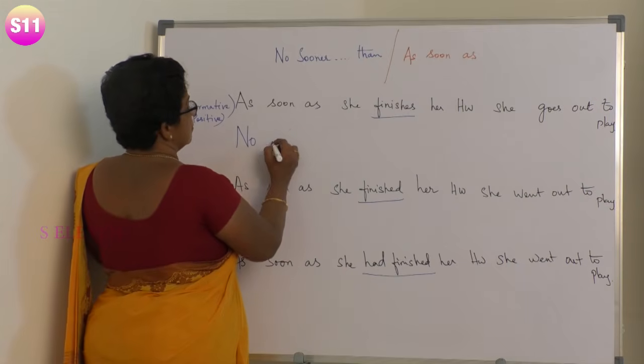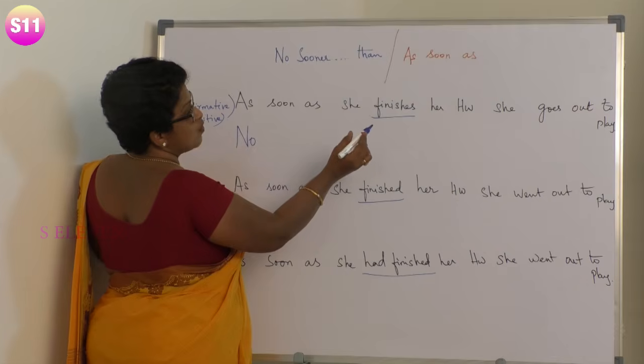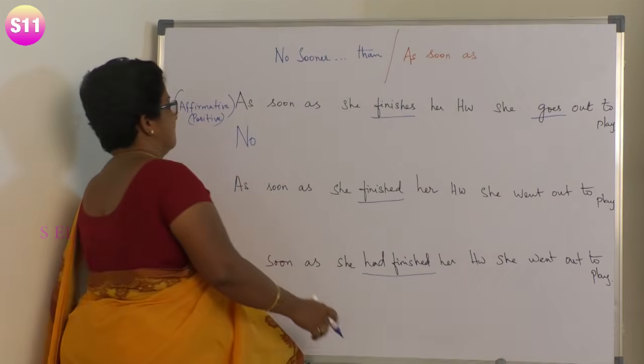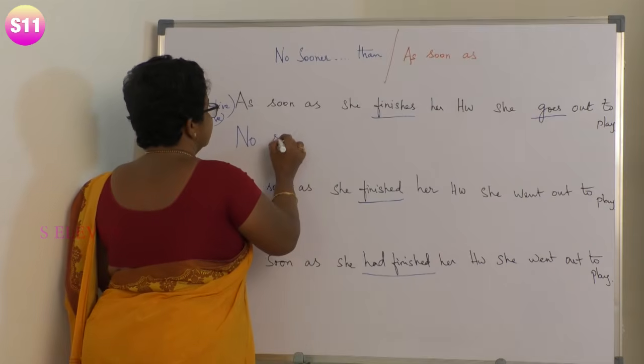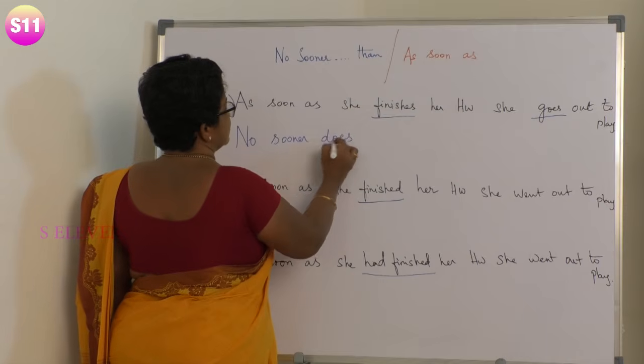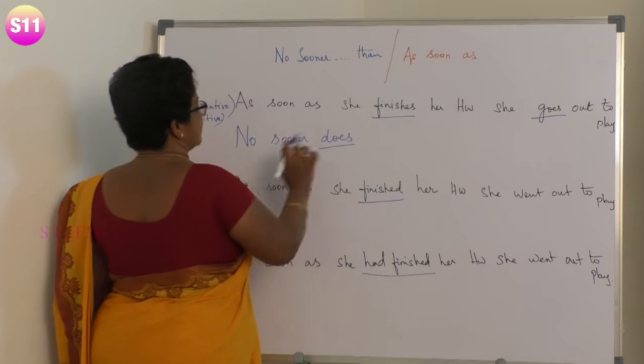So let's try this. As soon as she finishes her homework, she goes out to play. No sooner does, D-O-E-S, this is very important because this is present tense.